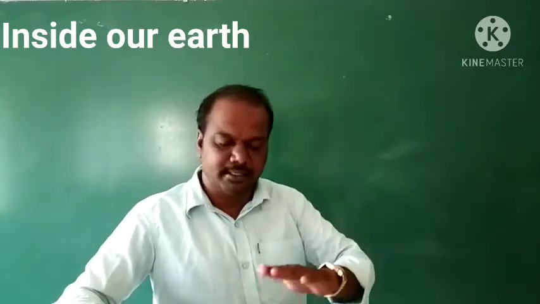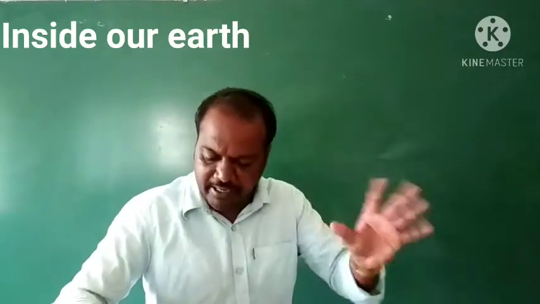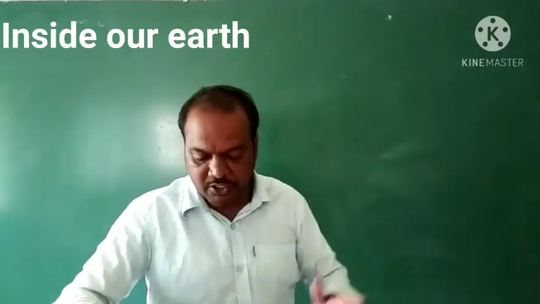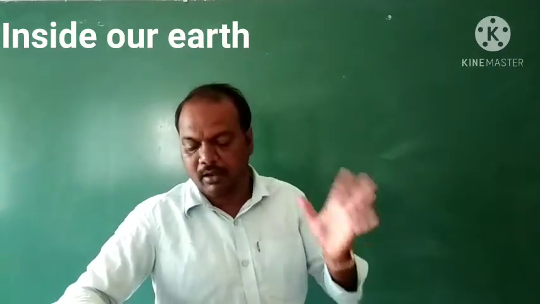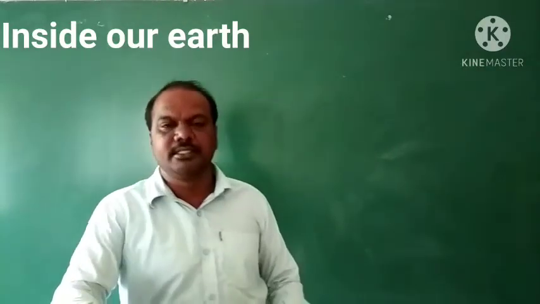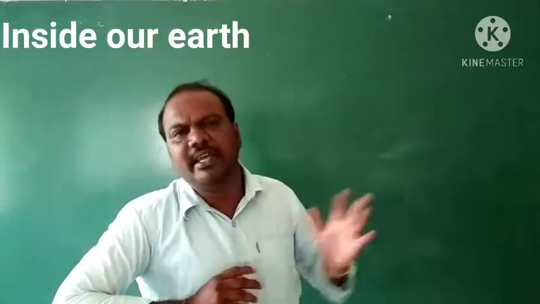Next point, rocks and minerals. The earth crust is made up of various types of rocks. Any natural mass of mineral matter that makes up the earth crust is called a rock. Rocks can be different in color, size and texture. Here the earth crust is made up of various types of rock.